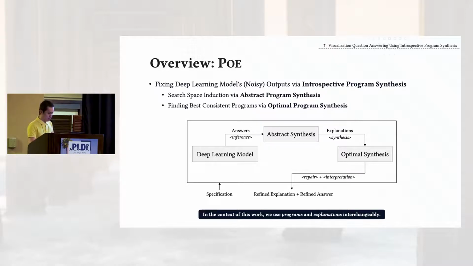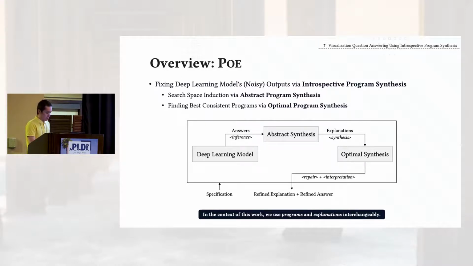So given a VQA specification and an off-the-shelf deep learning model, the goal is to refine the deep learning model's default prediction by synthesizing explanation programs for them and pick the one that is most promising. And POE outputs the best answer it picks along with the synthesized program as the explanation. So the whole algorithm is two-staged, namely the abstract synthesis module and the optimal synthesis module.